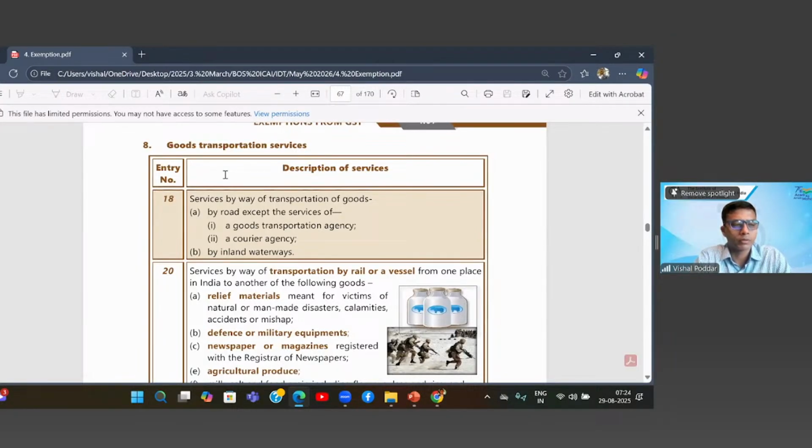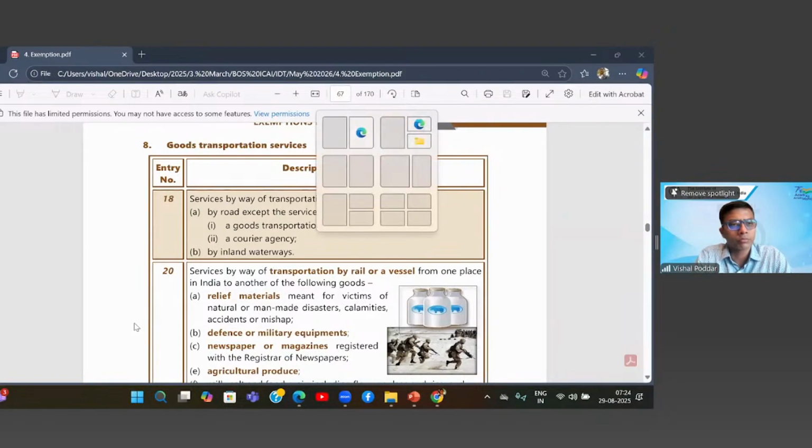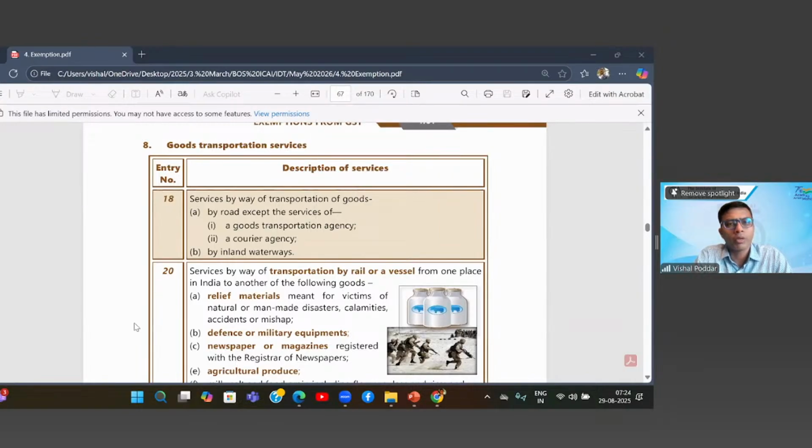Okay, sir. Got it. Is this clear to all? Now we proceed with goods transportation. Geet is asking, sir, can you please explain the clarification of employer hiring for employee contract carriage, page 4.63.